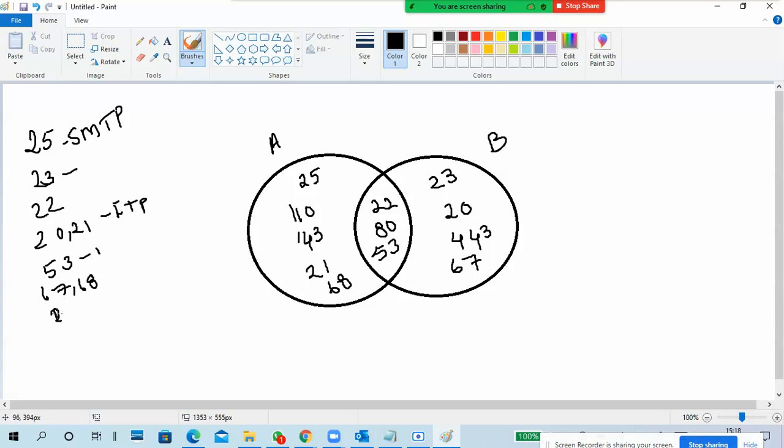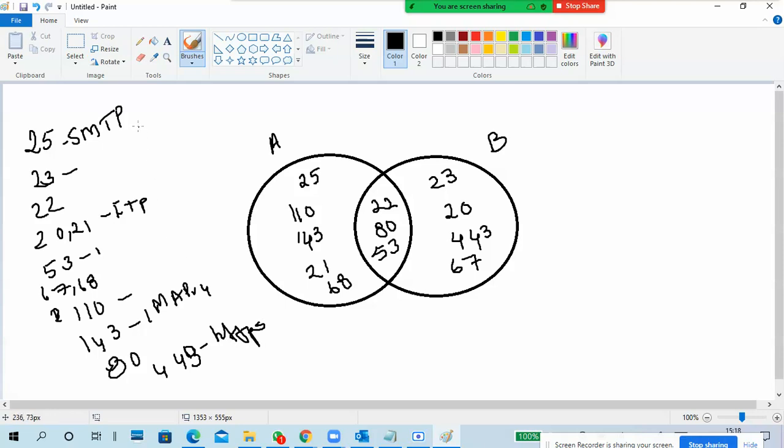Okay, 21 is completed, right? So 110 POP3. 143 IMAP, version 4. Very good. 80 HTTP. 443 HTTPS.